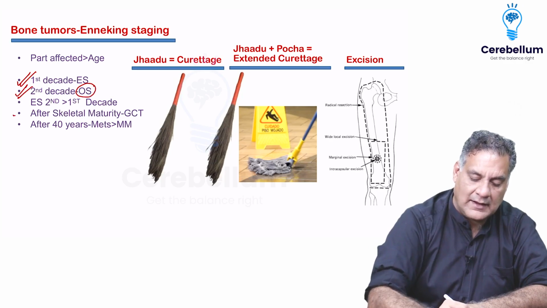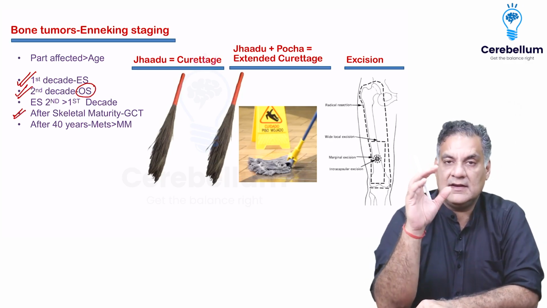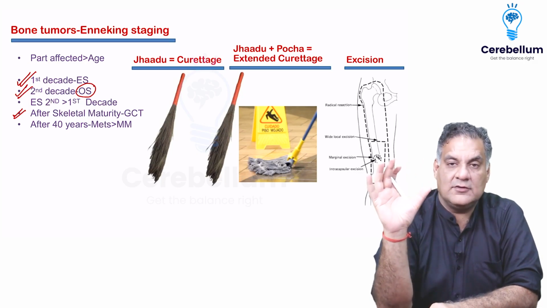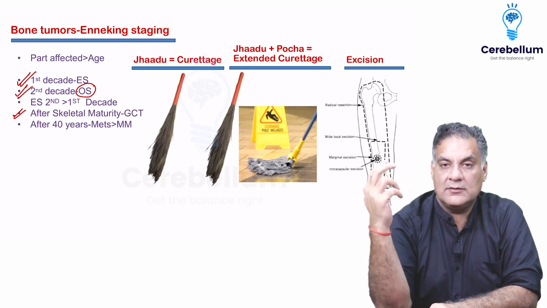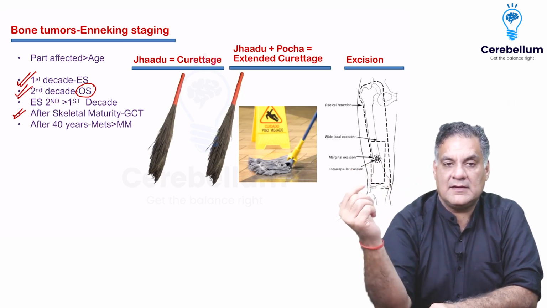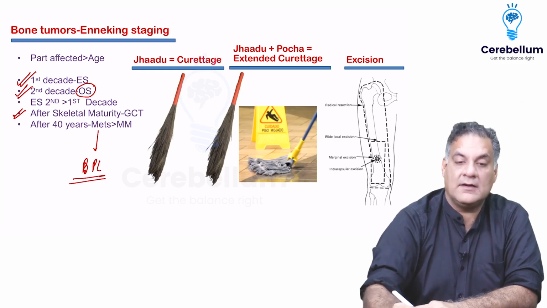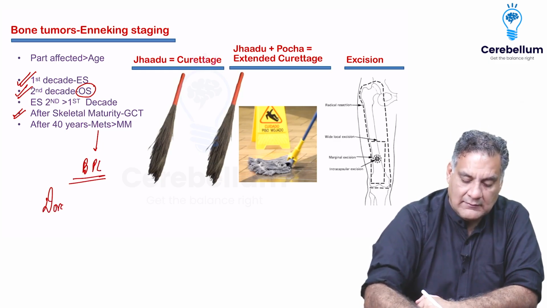Remember, skeletal maturity is at 18 for girls and 16 for boys. So usually from 20 to 40 years, giant cell tumor is the king. And beyond 40, the two most common tumors of the bone are metastasis followed by multiple myeloma. And remember, in metastasis, the order is BPL: breast, prostate, and lung. This is the order. And the most common area where the mets go is the dorsal spine, or the thoracic spine. This is what Harrison says.